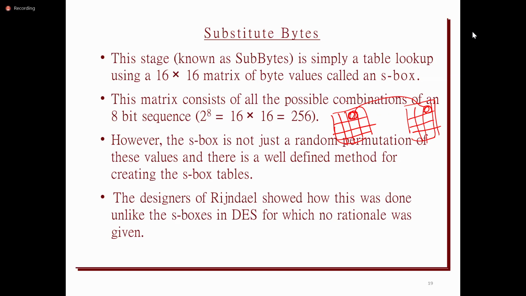Suppose initially every cell has 1 byte, and the size of every cell is 1 byte. After applying substitute bytes, the size is 8 bits, I mean 1 byte, only. In order to transform this input to the output, it uses the substitute bytes table, which is nothing but the S box.